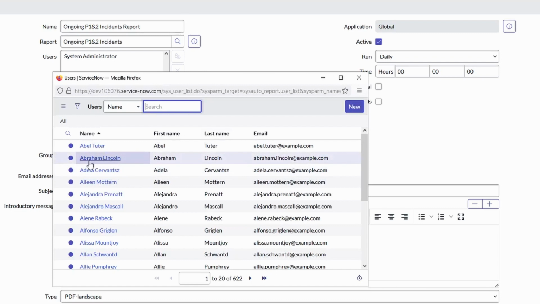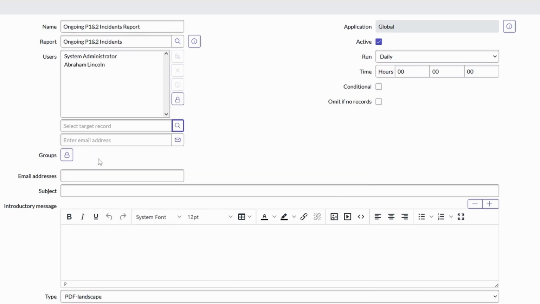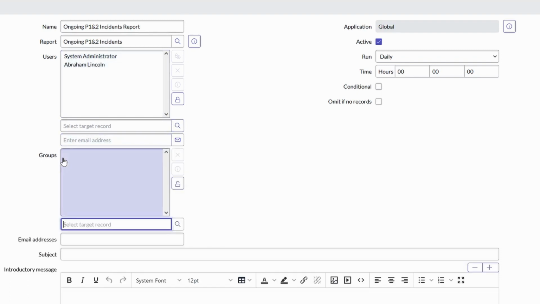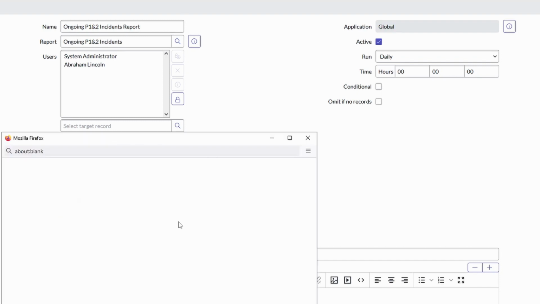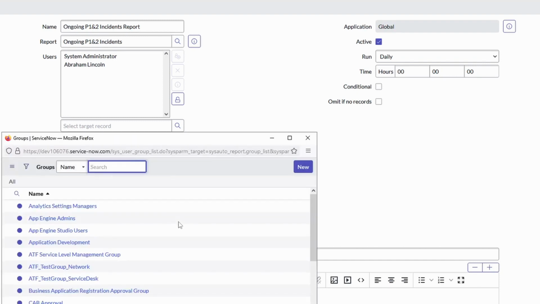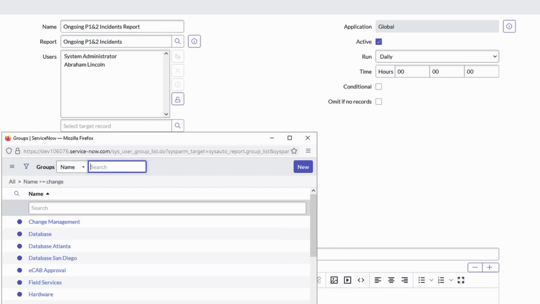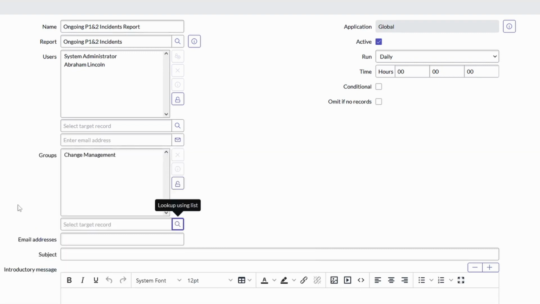I can choose someone randomly, say this person, Abraham Lincoln, or I can add the email address in here or choose from the groups. Let's see what groups are available in my system. For example, searching for change to see if there's any change management in the system. Yes, there's a group called change management. We might be interested to see what's the ongoing incident in our system.